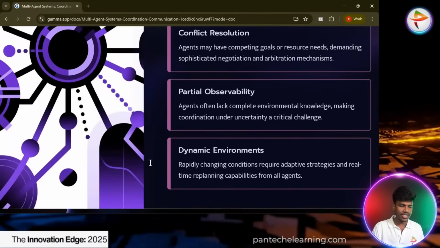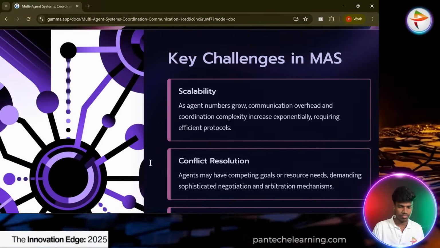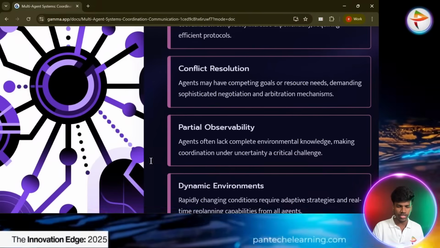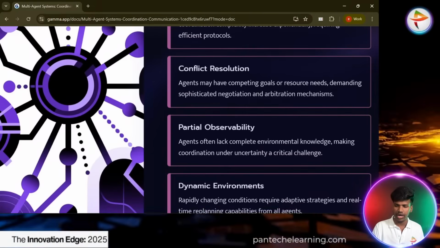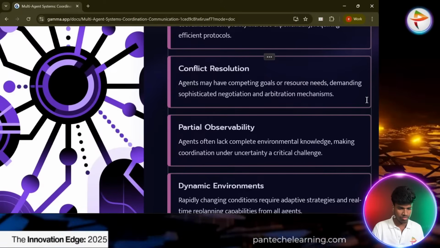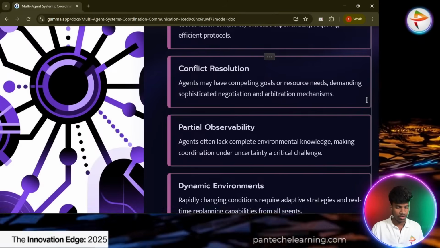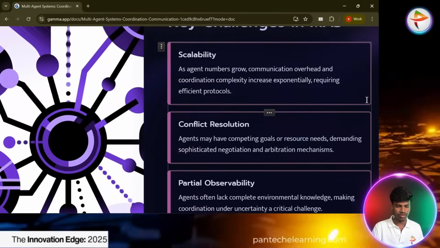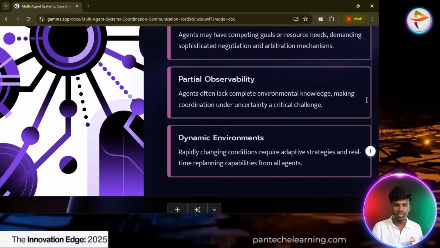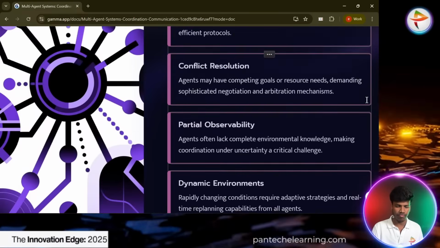And what are the key challenges in a multi-agent system? Scalability, conflict resolution, partial observability, and dynamic environment.